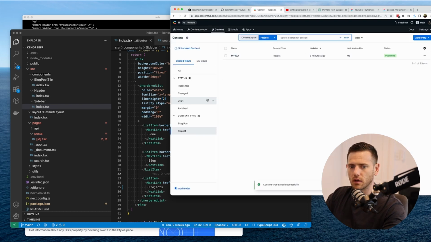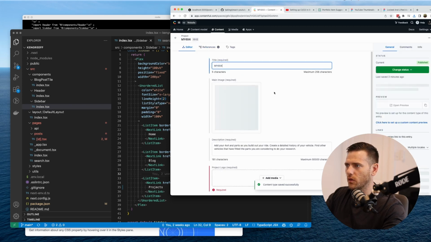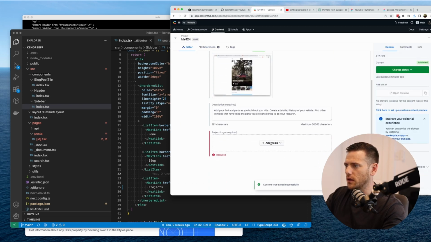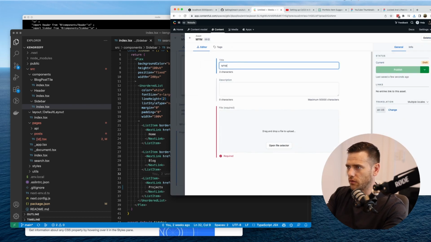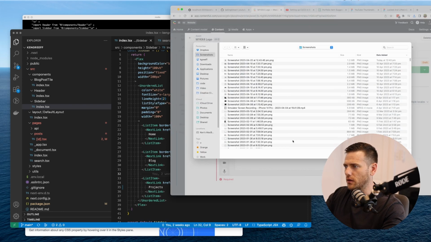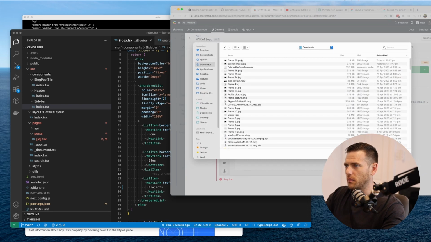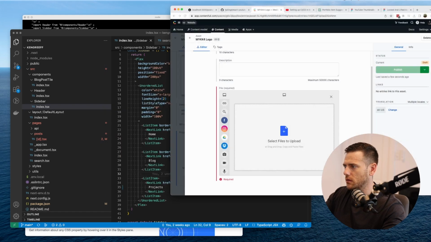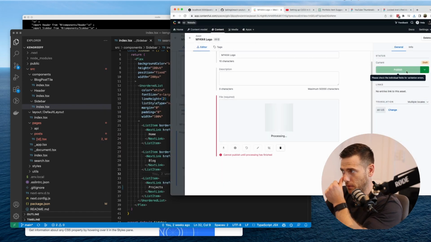And then jump into the content again, my 4x4, and then let's go here, add media, add new media. So it's my 4x4 logo. Open that up and then go here. And then we got it over here. Done. Upload.